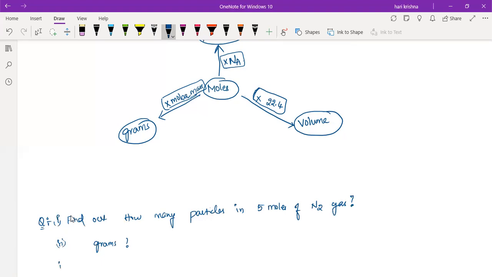How many particles are present in the 5 moles of N2 gas?